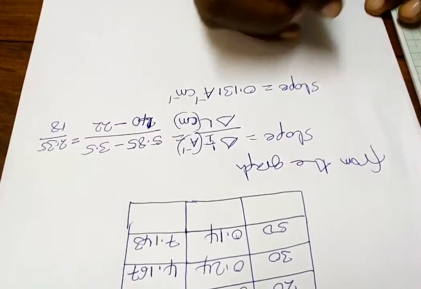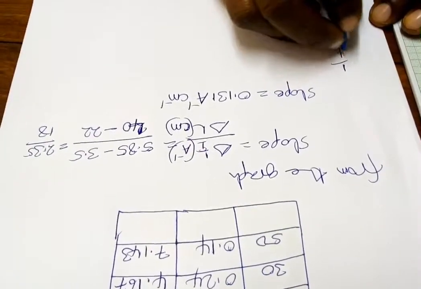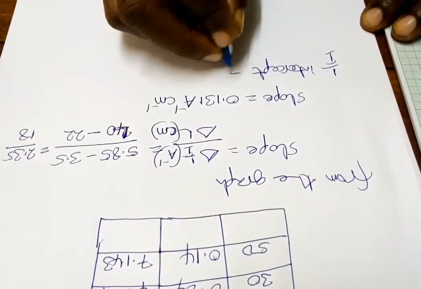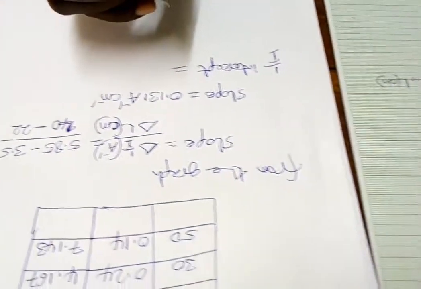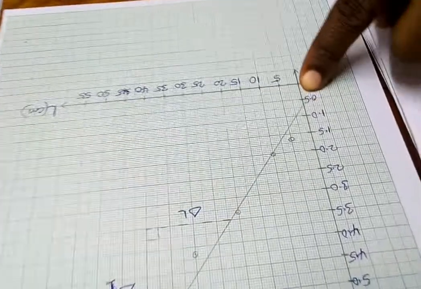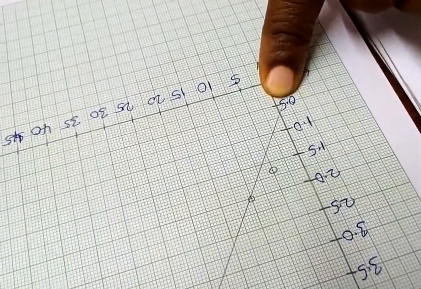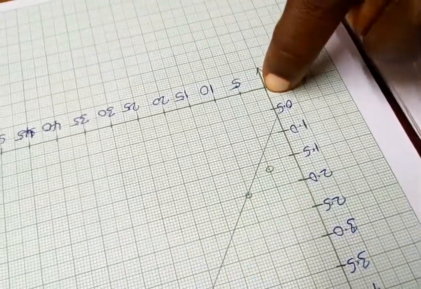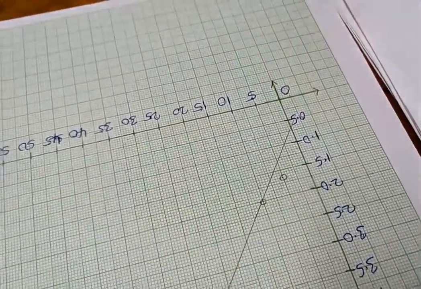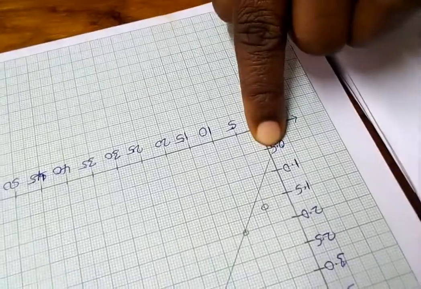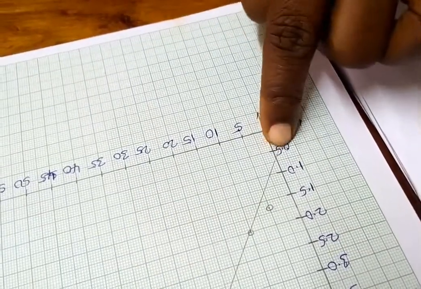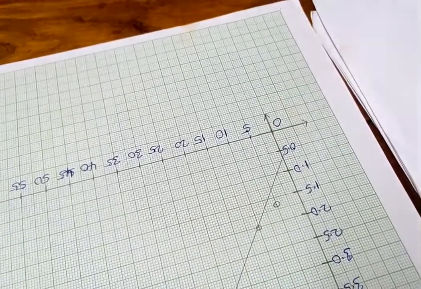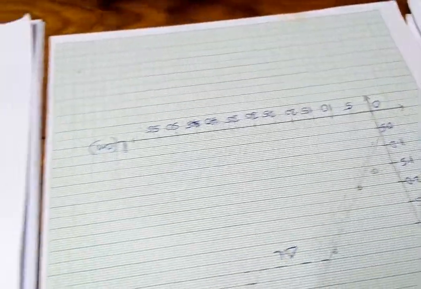After that, the 1 over I intercept. If you read directly from here, this gives us 0.65. It means that every small square here contains 0.05. So you just count how many small squares there are, then add this one. You shall have 0.65. This is per ampere.